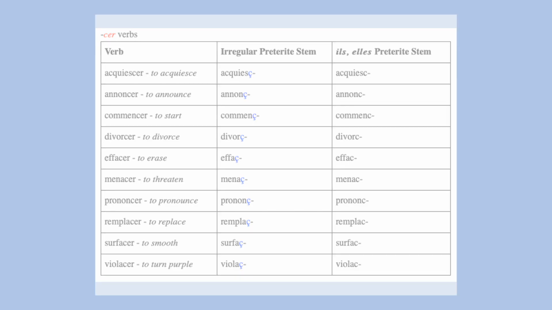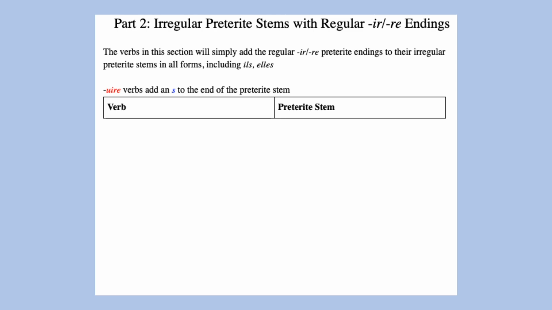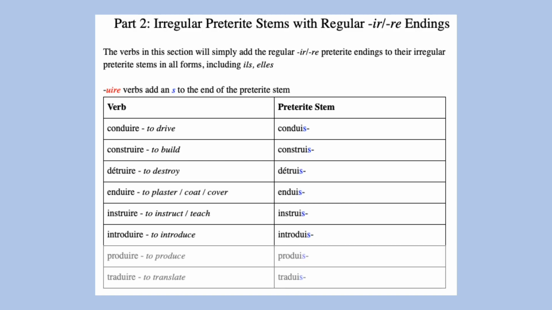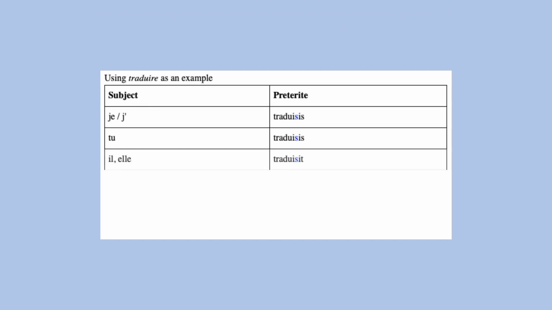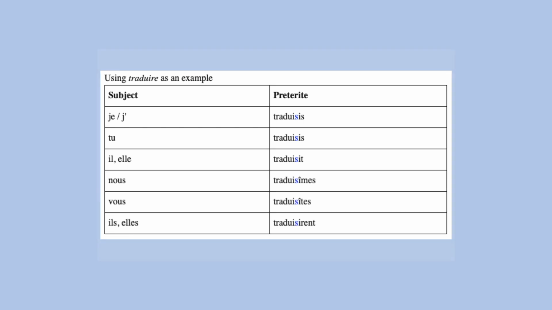The next few groups of verbs add the regular -ir or -re preterite endings to their irregular preterite stems in all forms, and this also applies to the ils, elles plural form. So for -uire verbs, they add an S to the end of their preterite stems. For traduire, we have traduisis, traduisis, traduisit, traduisîmes, traduisîtes, traduisirent.